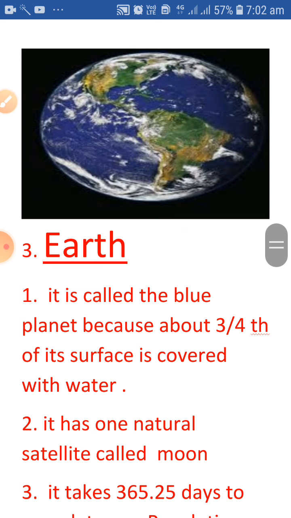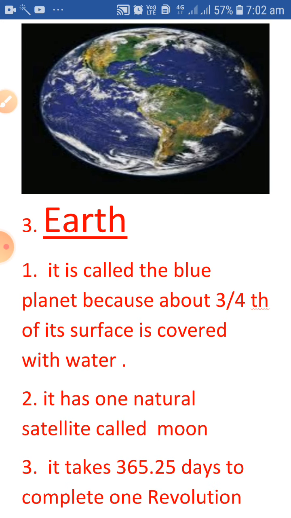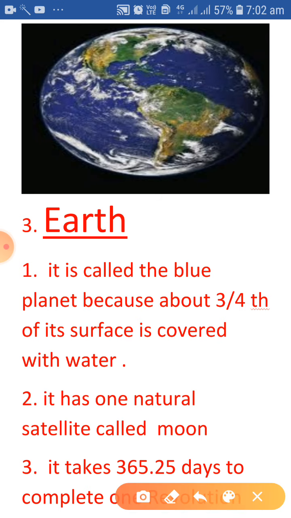Now we discuss the earth on which we are situated. We are living here. This is our planet earth, and it appears blue in color. Why? Because about 3/4 of its surface is covered with water. 3/4 means near about 75%.